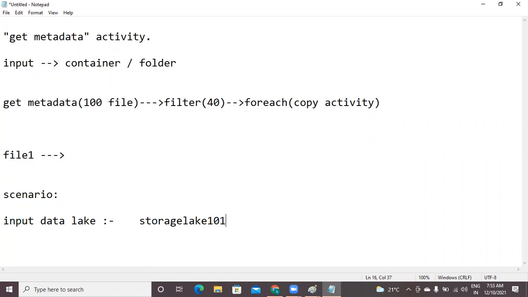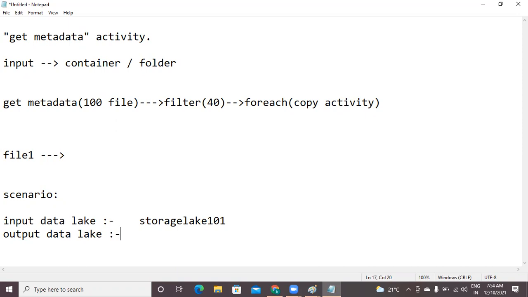We need not create anything for this. And the output data lake can be anything, sir. It can be a database, it can be SQL, or it can be a data lake. Already I have shown you how to write into the SQL database. If you missed that session, please go through my previous recordings. I already shared all the recordings with the group yesterday.